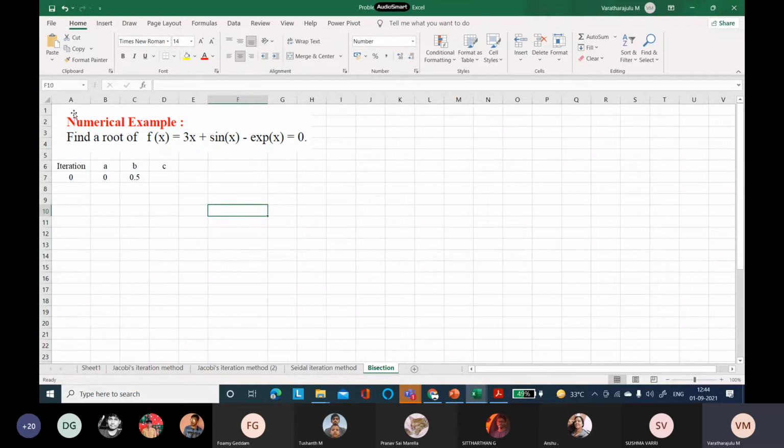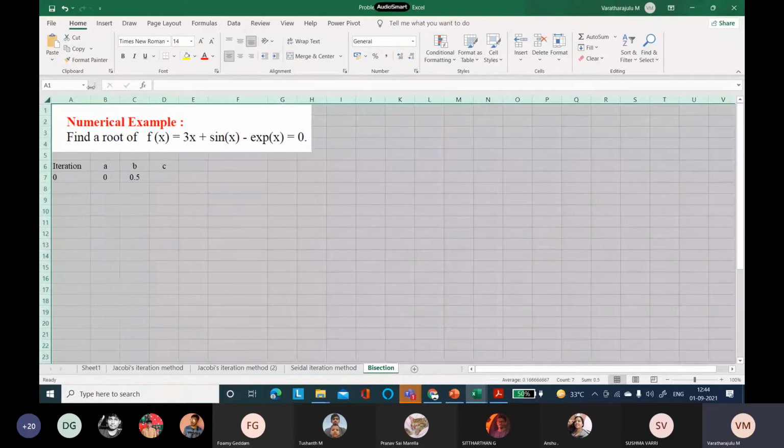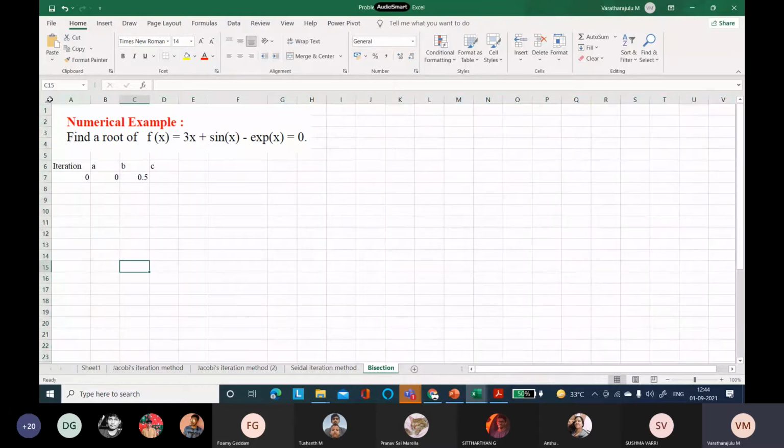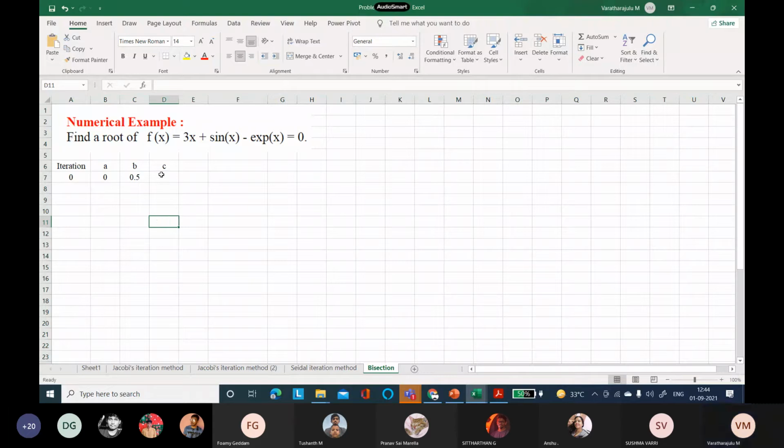Usually you will get the left alignment. You make it a central alignment. You select all and give central alignment. Okay. Shall I continue? Yes.